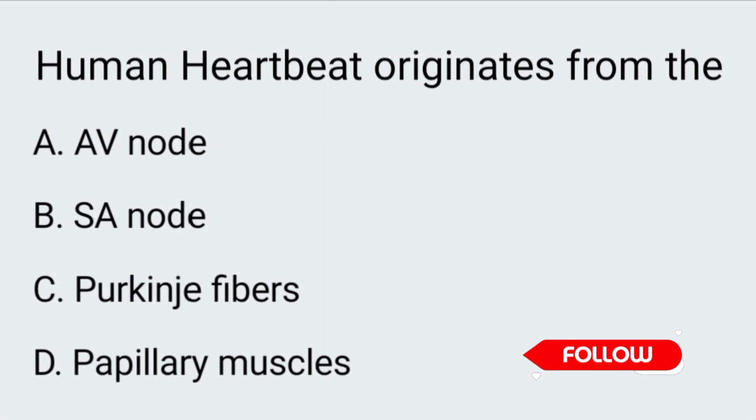Next question. Human heartbeat originates from the A. SA node, B. AV node, C. Purkinje fibers, D. Papillary muscles. The correct answer is option B, AV node.